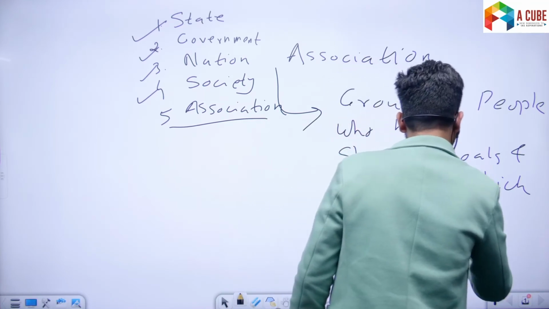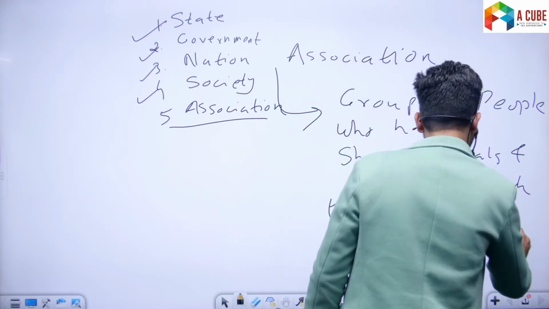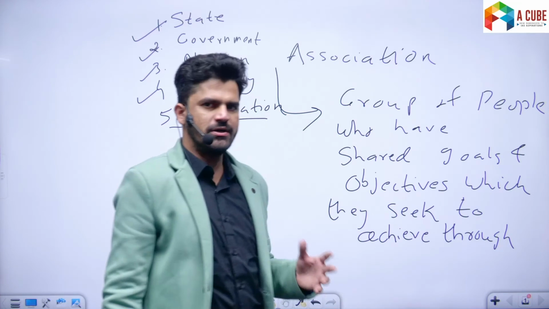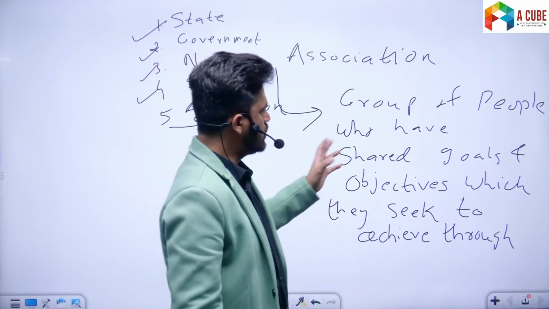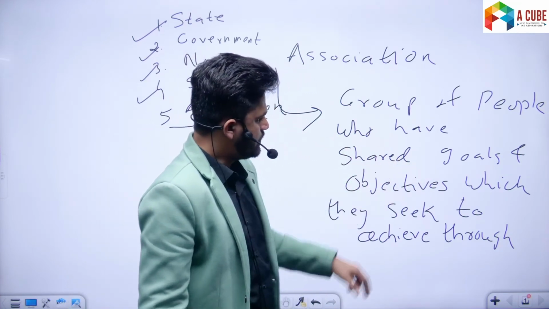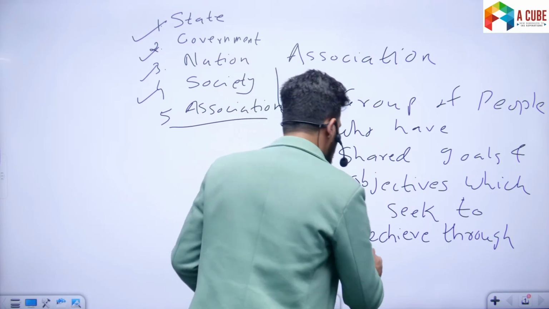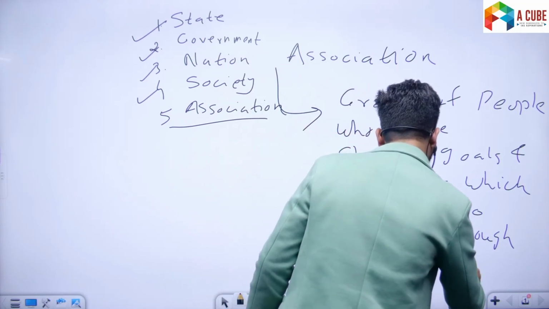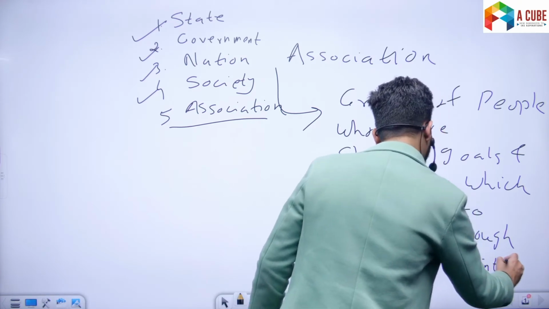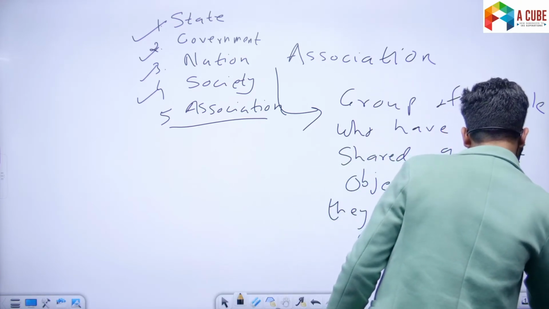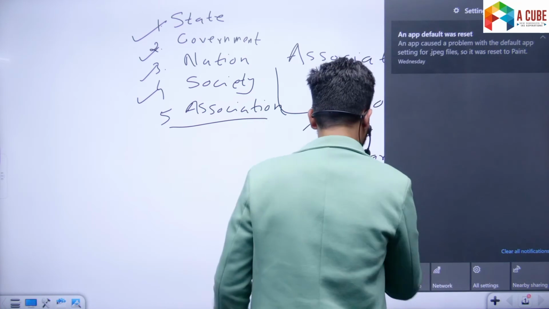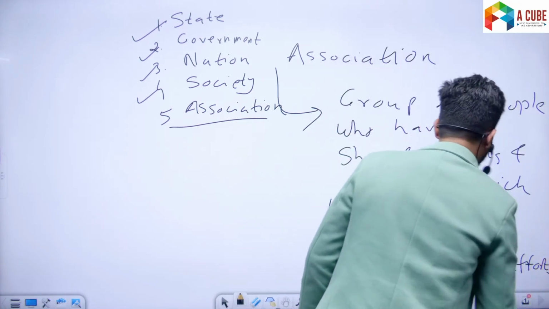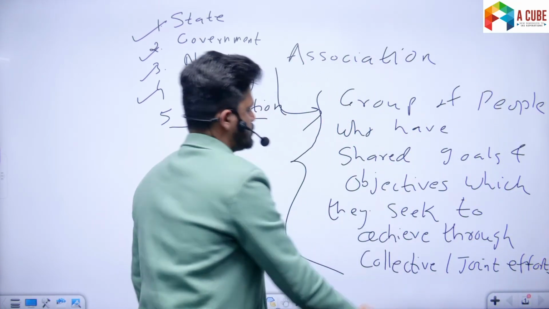Through what? In isolation? Do the members of an association seek to achieve their goals in isolation? No, through collective or joint efforts. Now this is the definition of association.